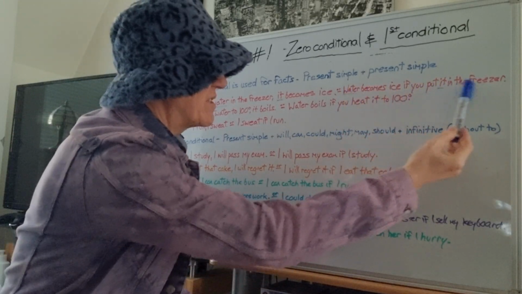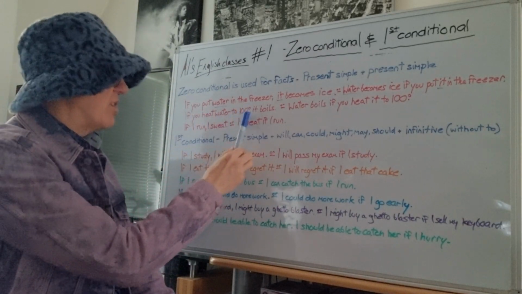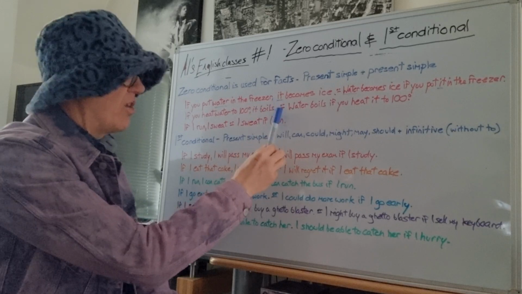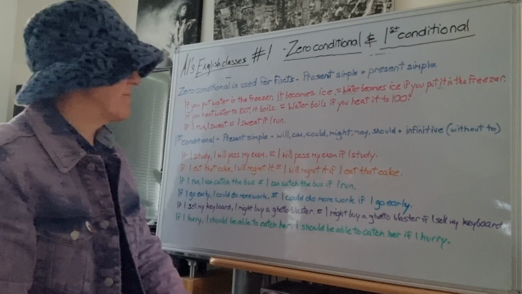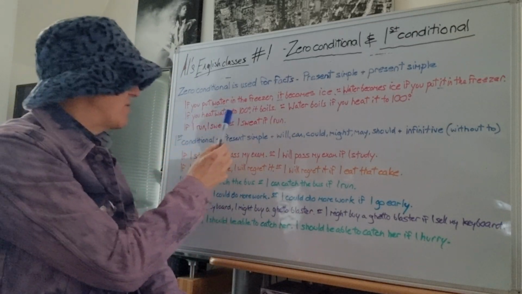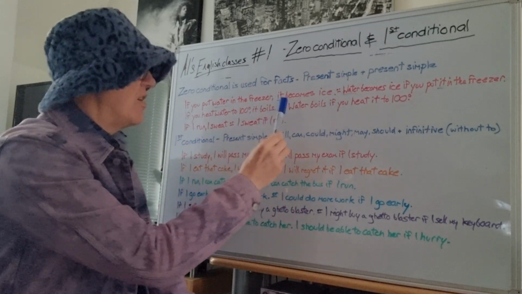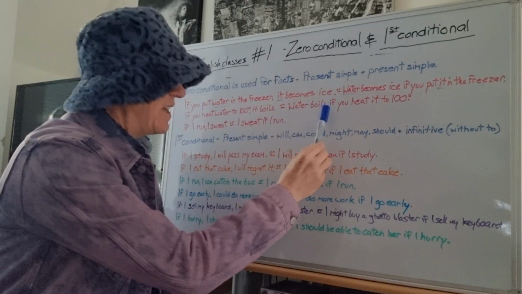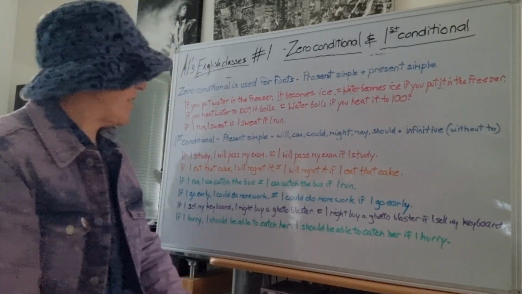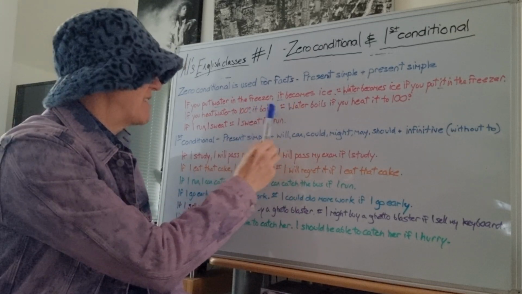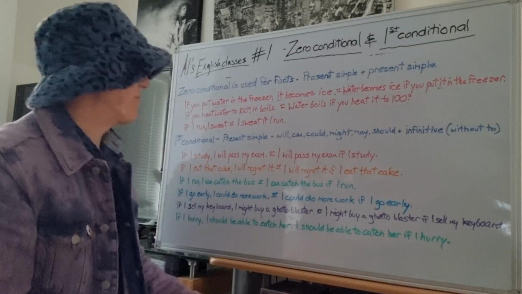Water becomes ice if you put it in the freezer, no comma. If you heat water to 100 degrees, comma, it boils. Or water boils if you heat it to 100 degrees. If you heat water to 100 degrees, comma, it boils: if clause, main clause. Or water boils, main clause, no comma, if you heat it to 100 degrees. Again, same rule, you cannot say it boils if you heat water to 100 degrees. You have to know what we're talking about.